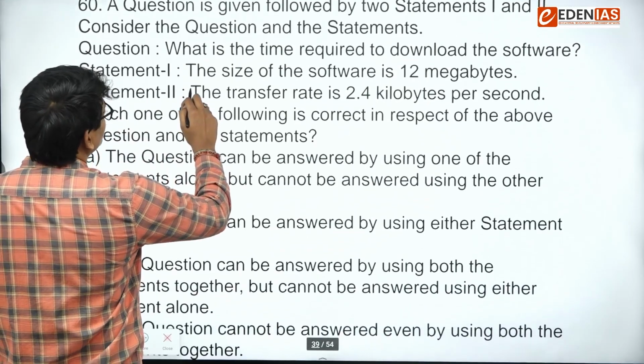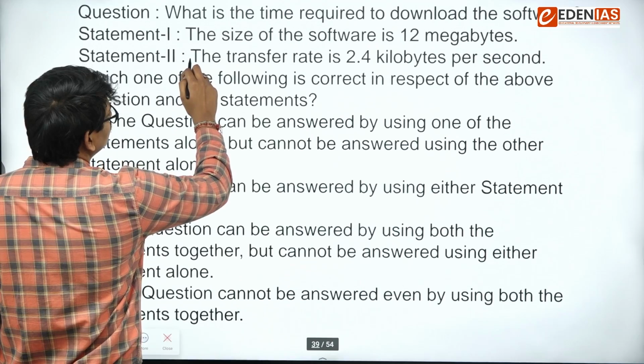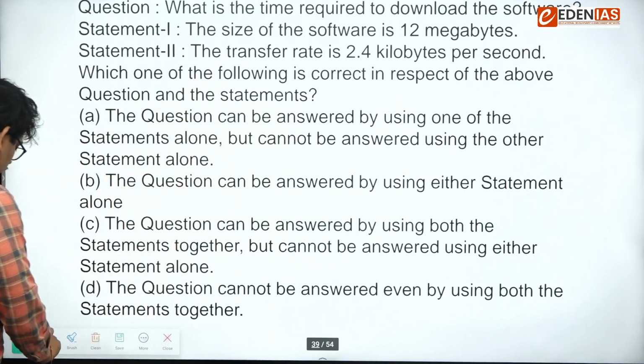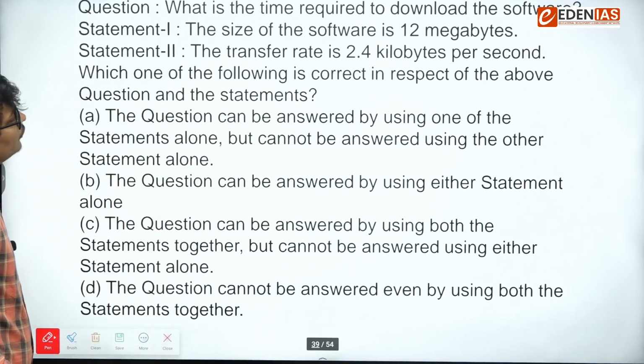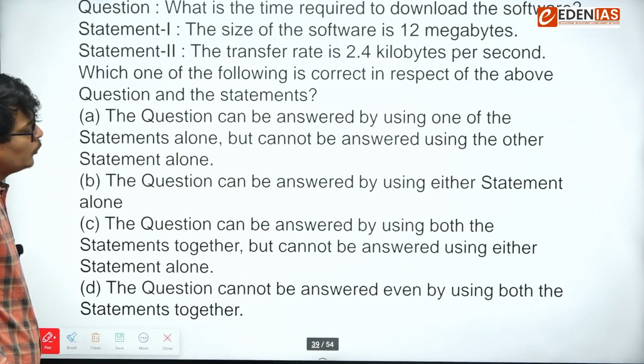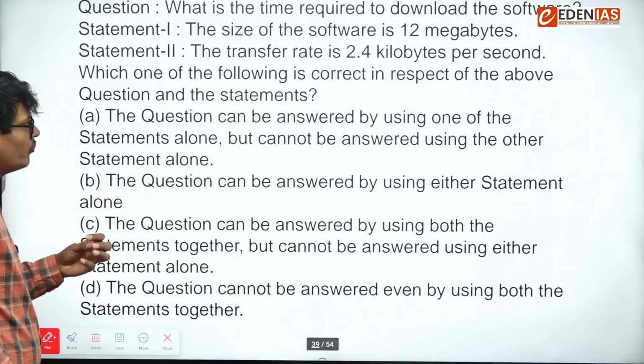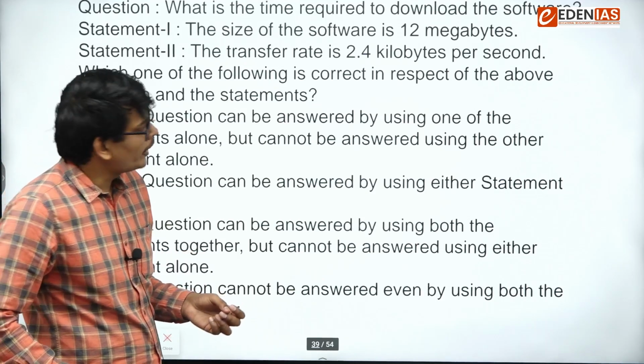Again, data sufficiency question. Question says, what is the time required to download the software? The statement first says the size of software is 12 megabytes. The transfer rate is 2.4 kilobytes per second. So if we talk about statement 1 alone, we cannot answer how much time will be required.